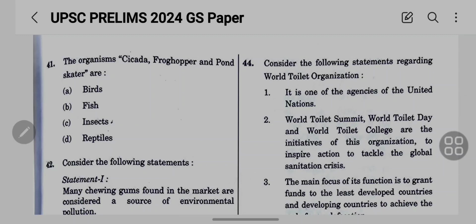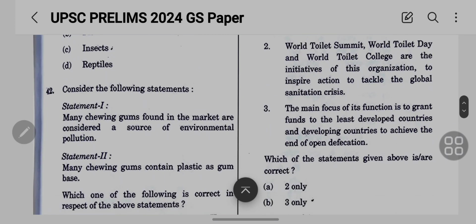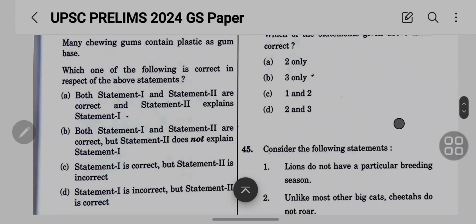It is one of the agencies of the United Nations. World Toilet Summit, World Toilet Day, and World Toilet College are the initiatives of this organization to inspire action to tackle the global sanitation crisis. The third one is that the main focus of its function is to grant funds to the least developed countries and developing countries to achieve the end of open defecation, etc.